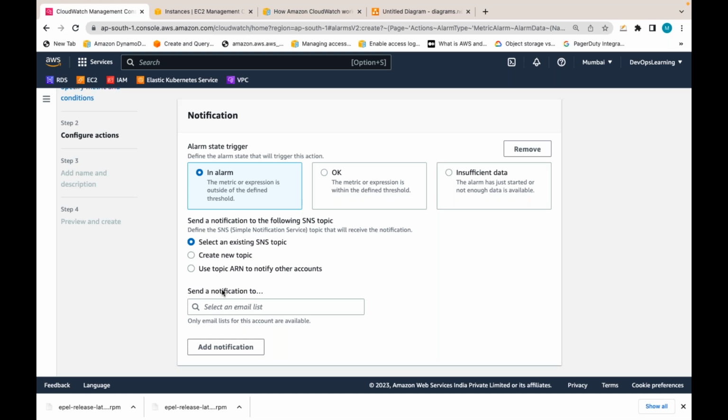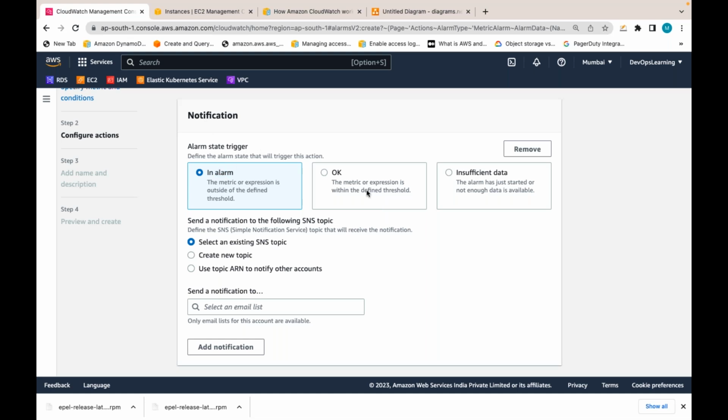But for that, you need to create an SNS topic and subscribe to it so that you will get the mail. Whenever the condition is satisfied, it will go to the in-alarm state, which means whenever the threshold value is met, you can send the notification. But you need to learn one more service for that, SNS. You need to create an SNS topic and subscribe with an email subscription to that topic. So whoever subscribed, those guys will be notified.